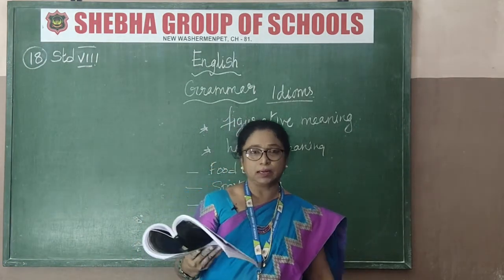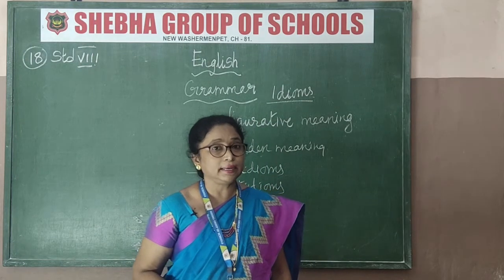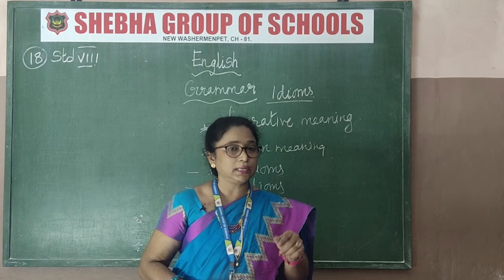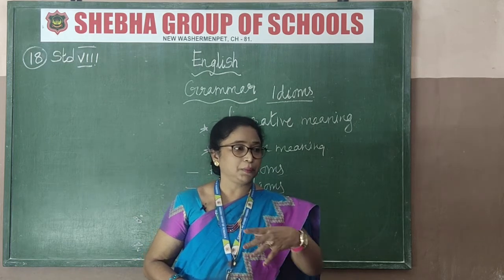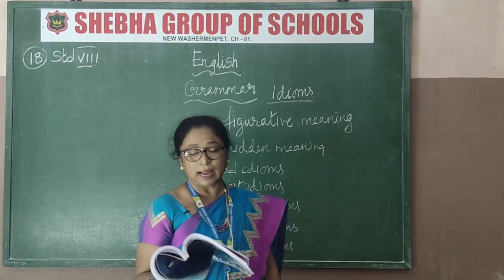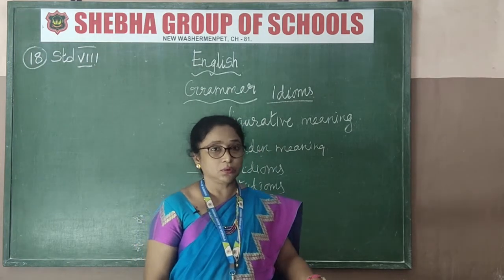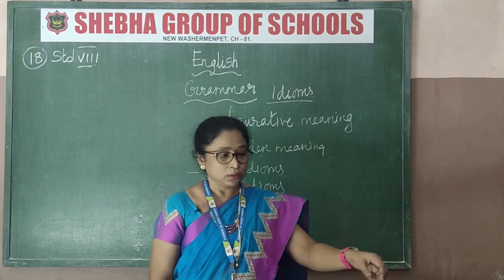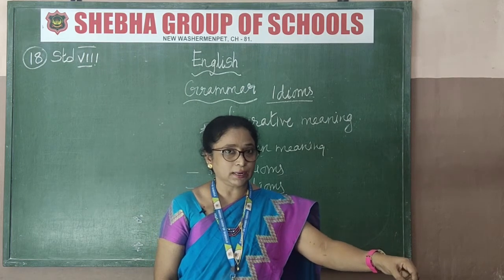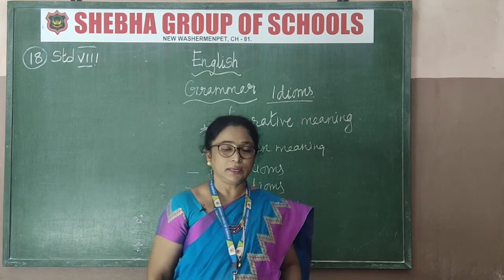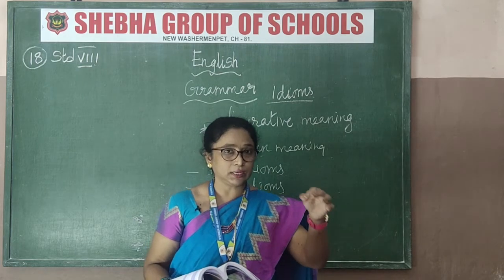And then we go to color. Caught red-handed. That means what? Caught red. Red is a color. So this idiom is known as you were caught, so everybody came to know about you were caught. That means to catch someone in the act of doing something. One person was robbing, a pickpocket, no? So he was about to pick the pocket, and what happened? You catch him. That is known as caught him red-handed. That means he was caught when he was doing that crime.